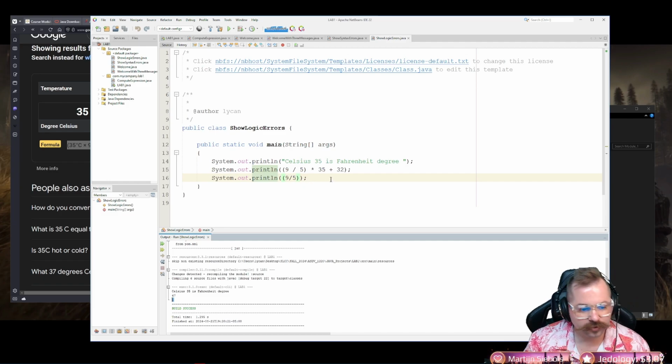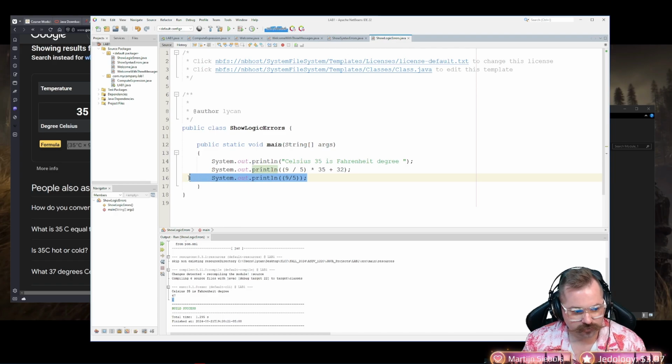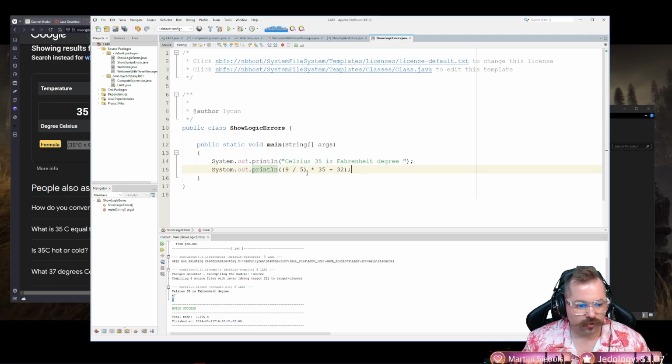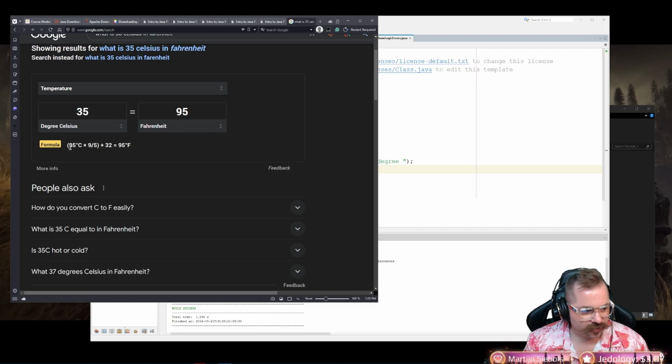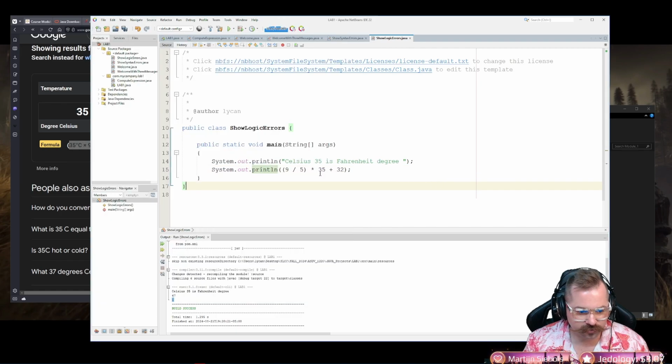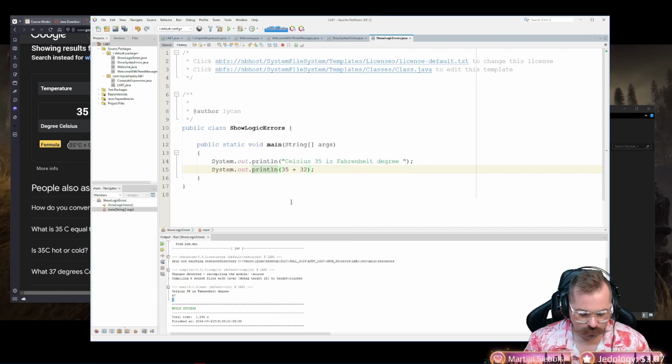So what we need to do is this. We'll get rid of that line. What we want to do is do it the way this is doing it. Take 35 degrees, which is our Celsius, okay? And we're going to multiply it by 9. Now you can put spaces in here if you want. I don't mind it like this, to be fair, but you can put spaces if you want. Take 35, multiply it by 9, okay? Then we're going to put parentheses around that. Maybe this helps if I spread it out. That way it's easier to see.